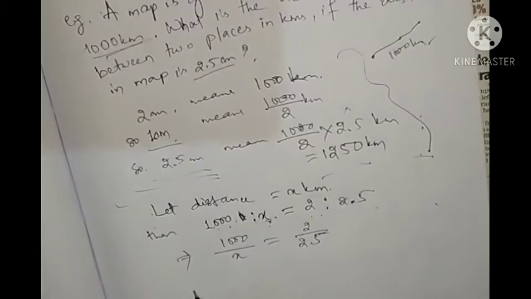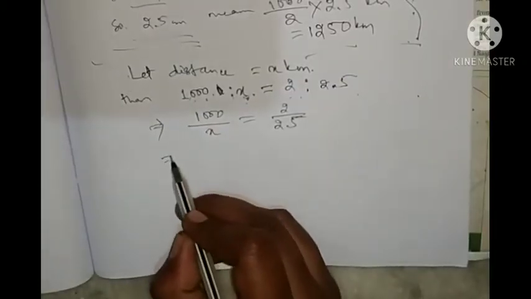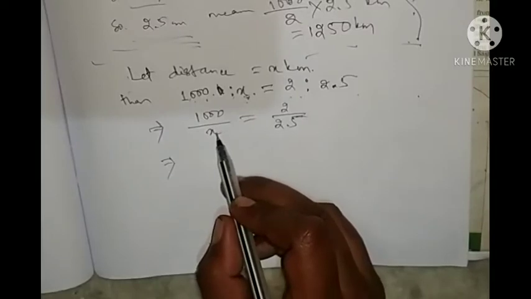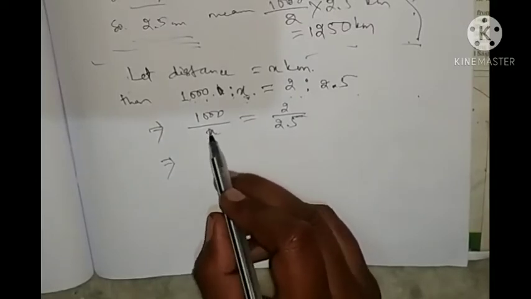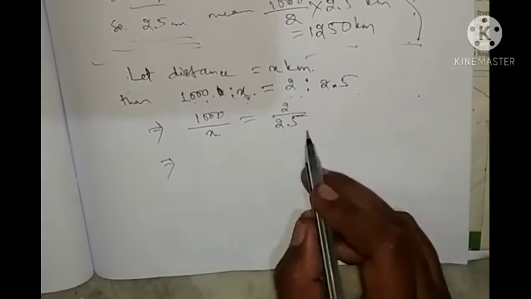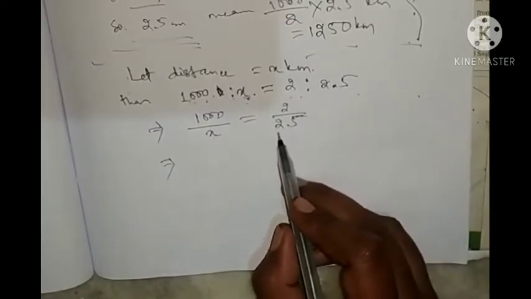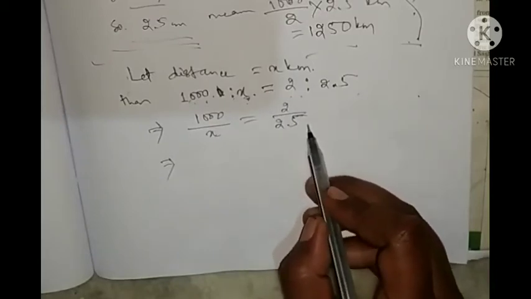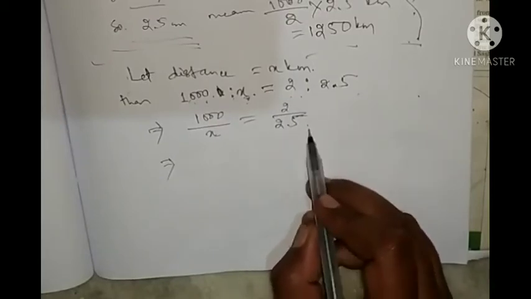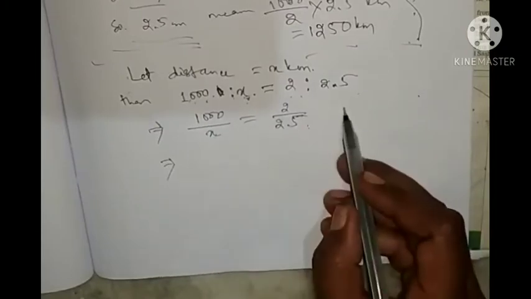Look here, we need to remove X. Downside X is there, X is in the denominator, so we can multiply by X on both sides. And 2.5 is in the denominator, so to remove 2.5 we will multiply by 2.5 on both sides.